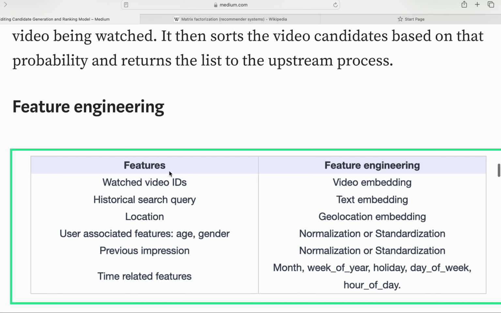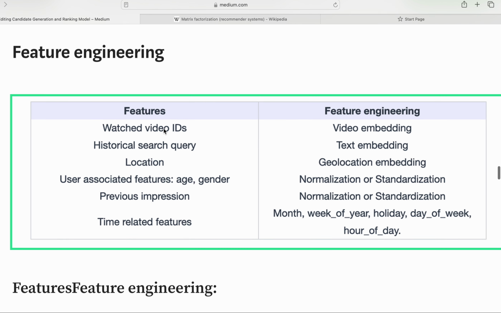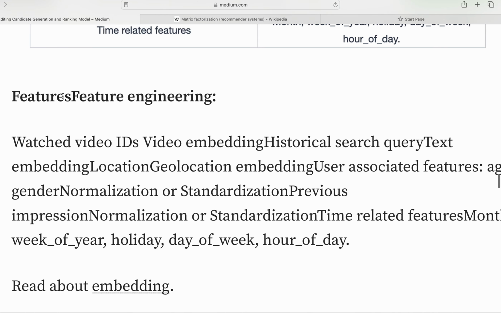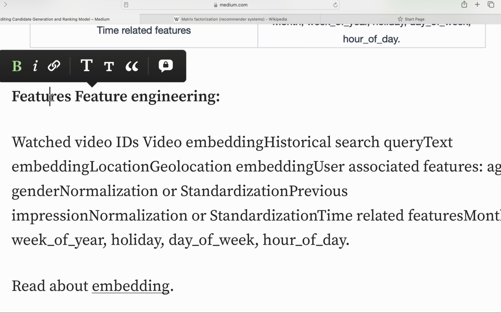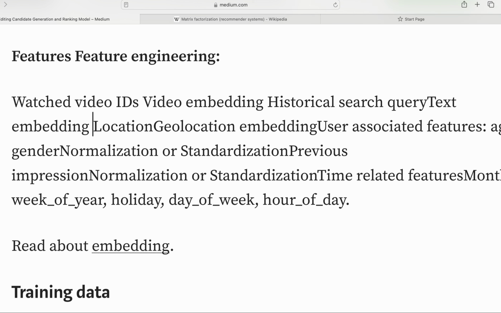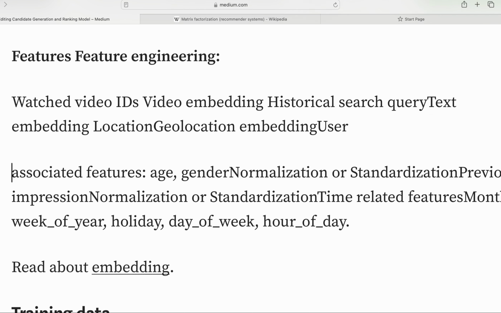So this is the difference between feature and feature engineering. Some people say watch videos. What features? A feature is like a column, right? In the typical case: watch video IDs, where we use video embedding; historical search query, text embedding of the query; location, geolocation embedding; user-associated features like age and gender, normalized and standardized; previous impressions, normalized and standardized; time-relevant features, month, week of year, holiday, day of week. So features, feature engineering, right? This is the next topic. Watch video, video analysis, historical search query text embedding, geolocation embedding, user-associated genres and so many things.